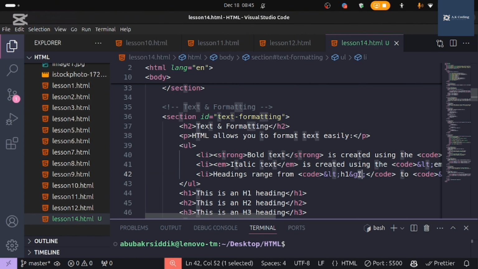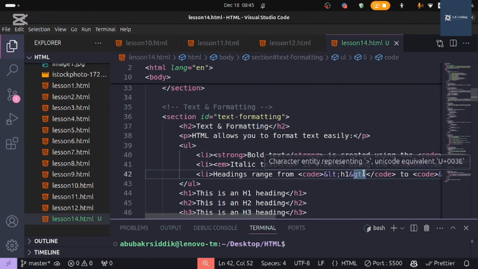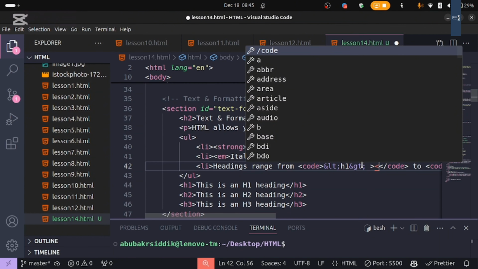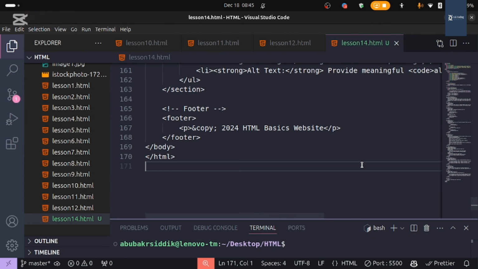So these are actually the HTML icons, this one is this, LT1 is this. So you have understood this, right?